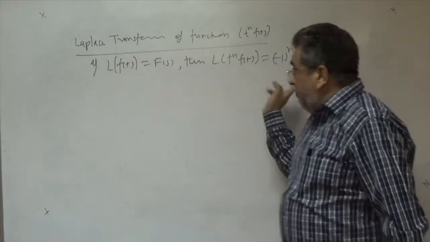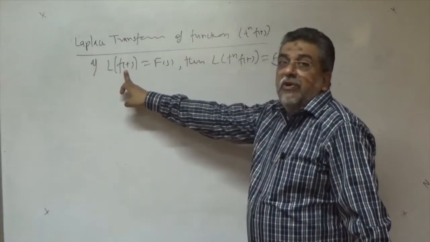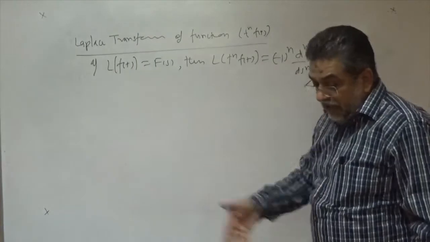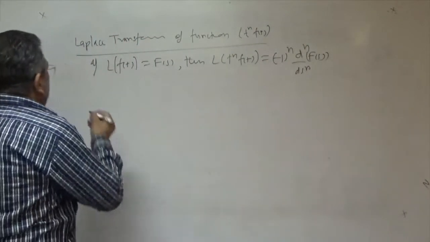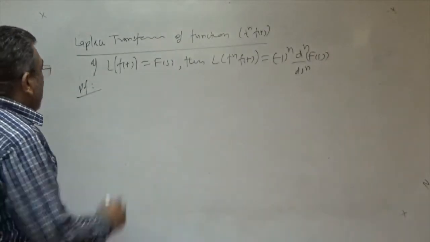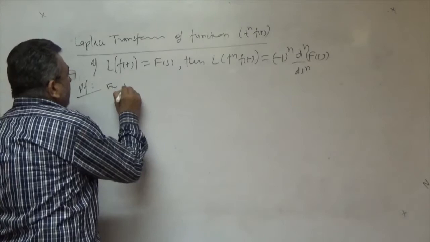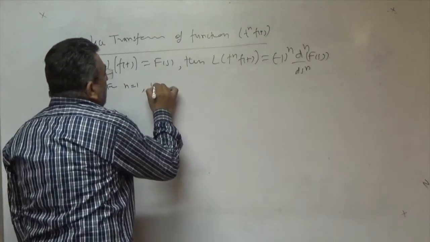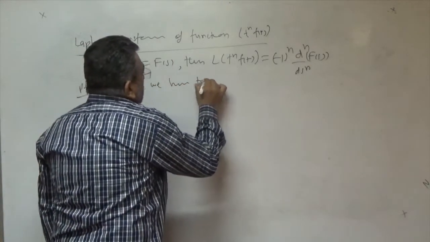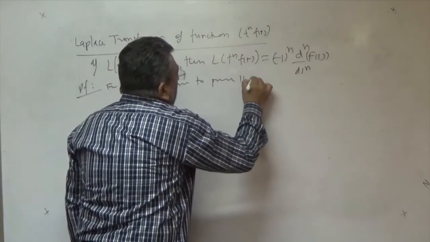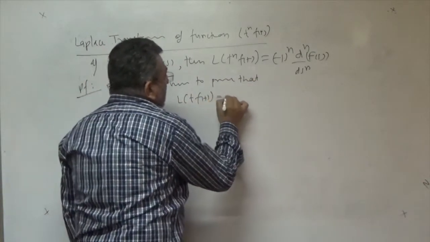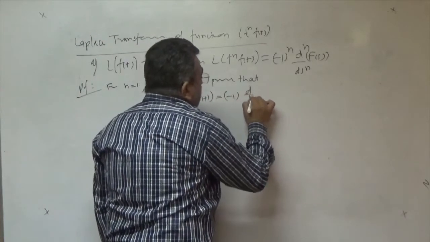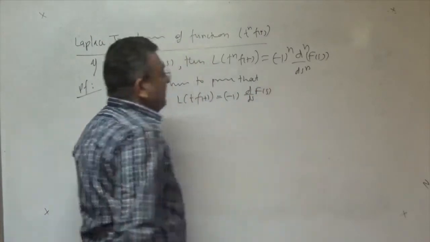If you know the Laplace transform of original function F(s), so differentiating one by one, first order, second order, and so on, then you can obtain. First of all, we have to prove this. For n equal to 1, actually, we have to prove that Laplace transform of t f(t) is minus 1 d by ds of F(s).